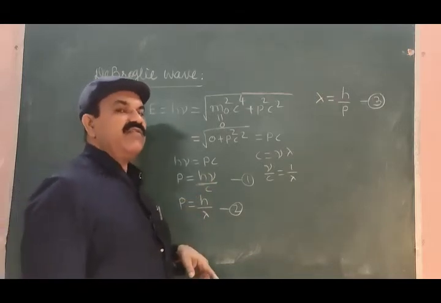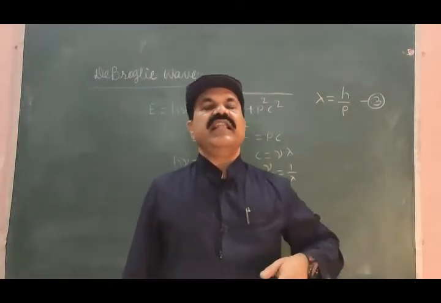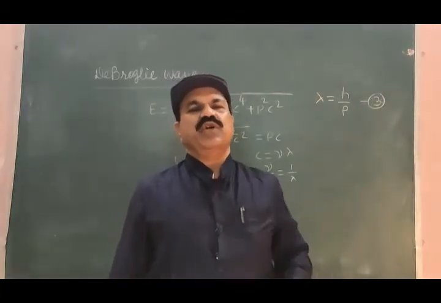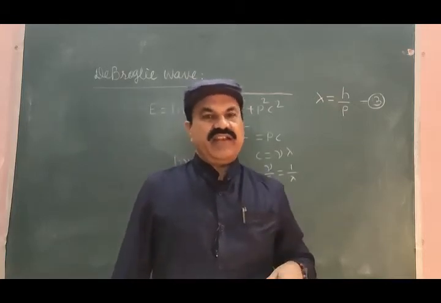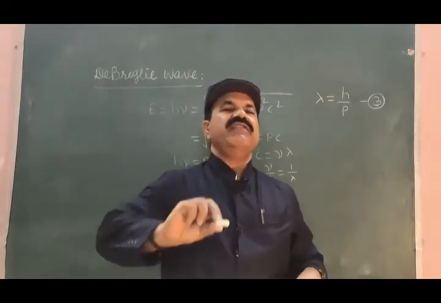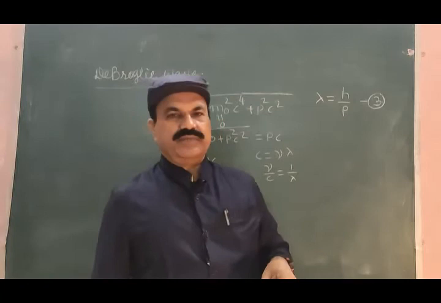It means that when the photon is in motion, it behaves like a wave, or a wave is associated with the photon. Just similar to this, whenever any particle is moving, a wave is always associated with it.